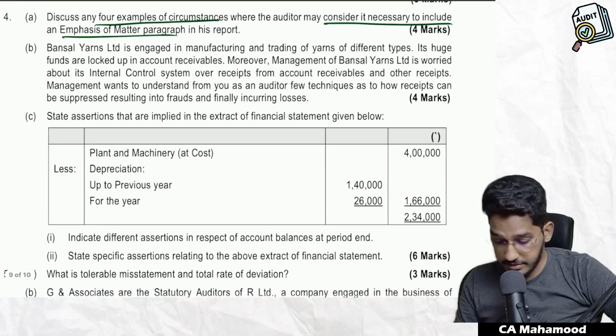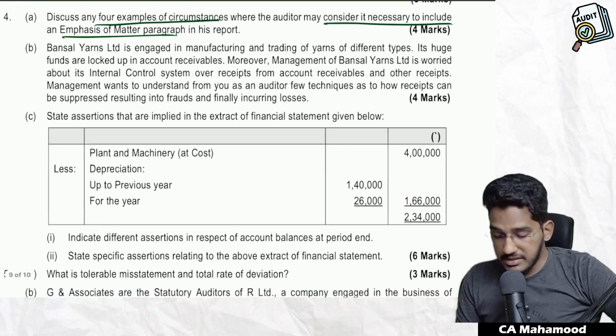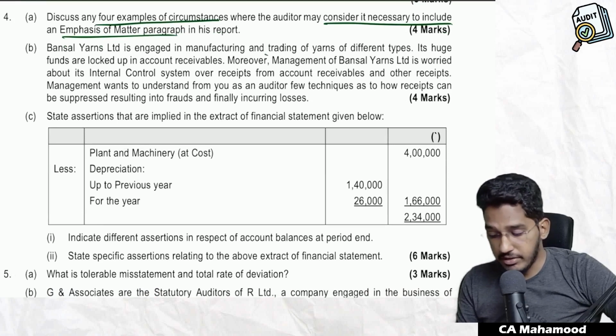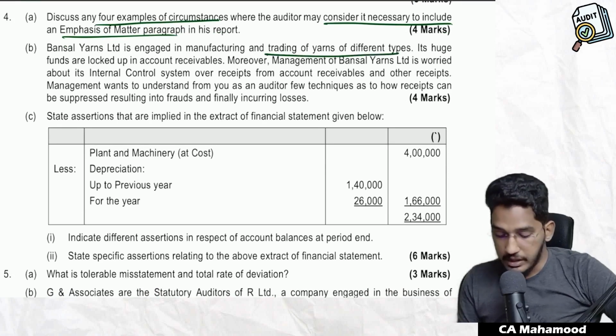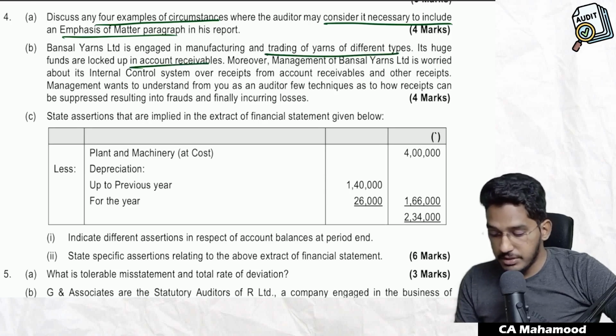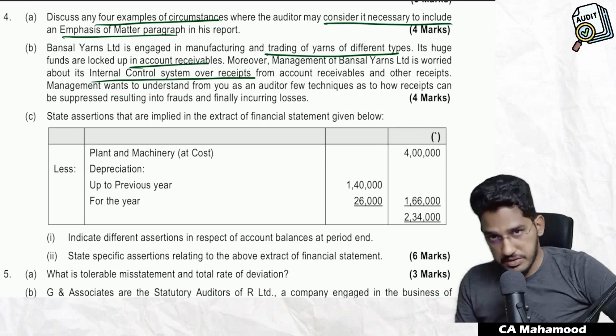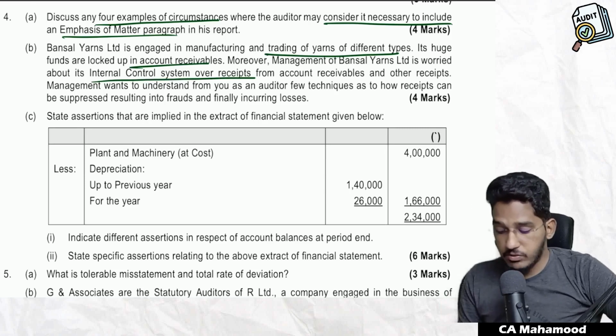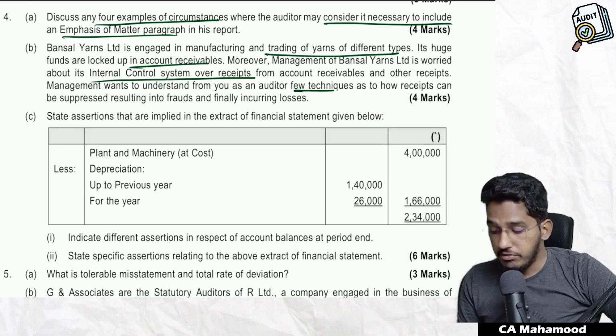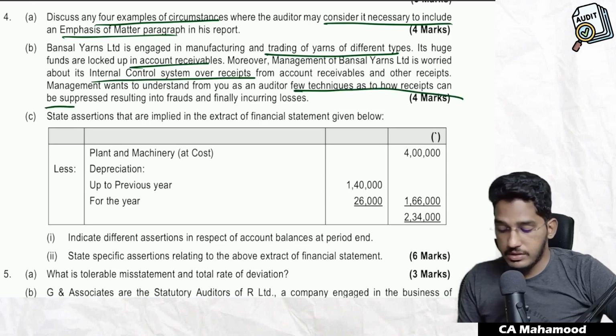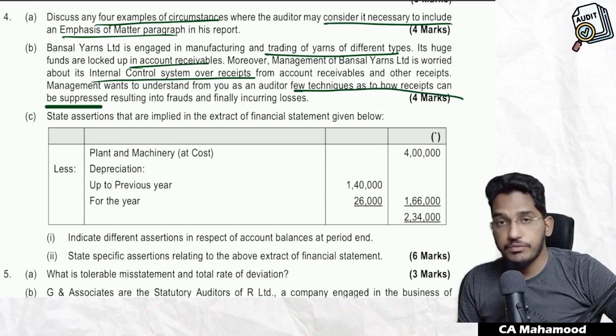Say 706. Next one. Bansal Yarns Limited is engaged in manufacturing and trading of yarns of different types. Its huge funds are locked up in accounts receivable. Moreover, management of Bansal Yarns Limited is worried about its internal control system over receipts from accounts receivable and other receipts. Management wants to understand from you as an auditor few techniques as to how receipts can be suppressed, resulting into frauds. What are the various ways for suppression of receipts?